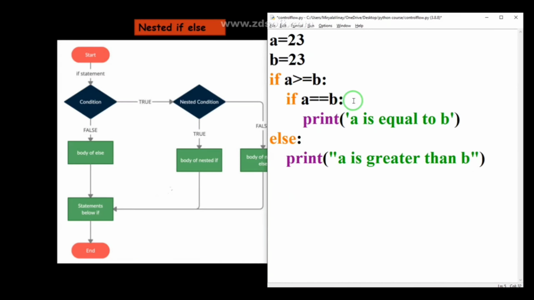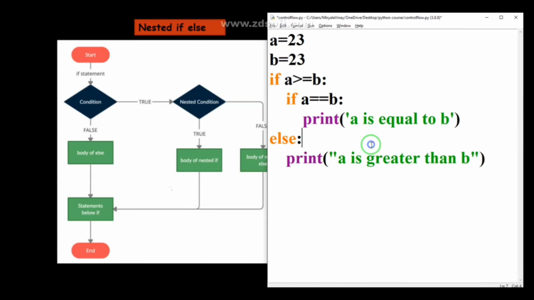Yeah, this is called nested if else. Why is it called nested if else? Because I have one if and else, and inside one if I am considering another if statement. That is why it is called nested if. So if the outer if condition is true, it will enter the inner if. If the inner if condition is also true, then this statement will execute. If the outer block condition is false, automatically it will enter the else block.